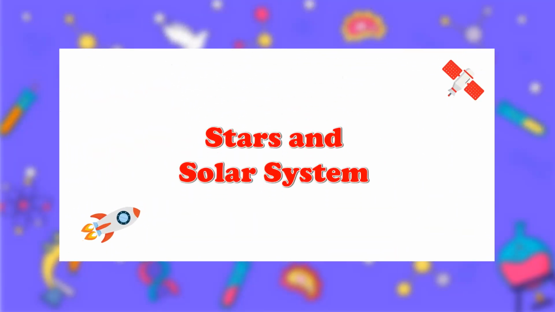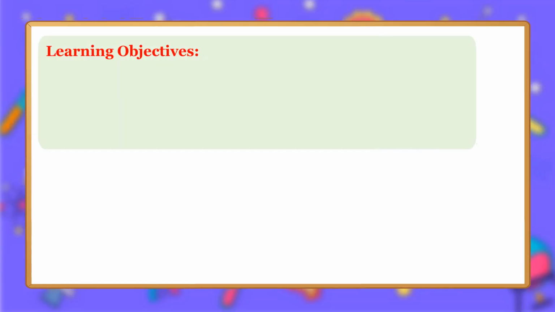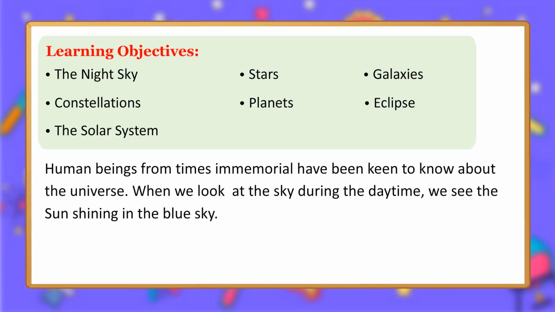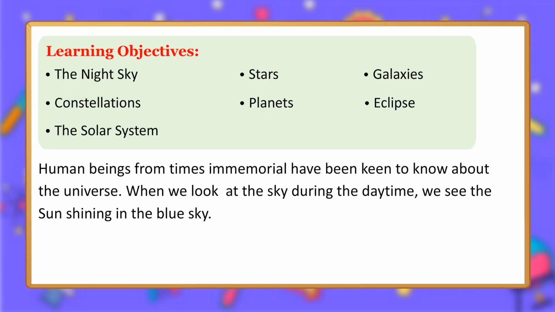Stars and solar system. Learning objectives. The night sky. Stars. Galaxies. Constellations. Planets. Eclipse. The solar system. Human beings from times immemorial have been keen to know about the universe.